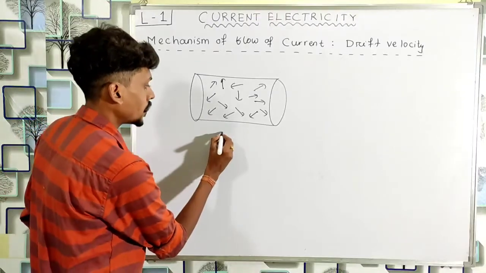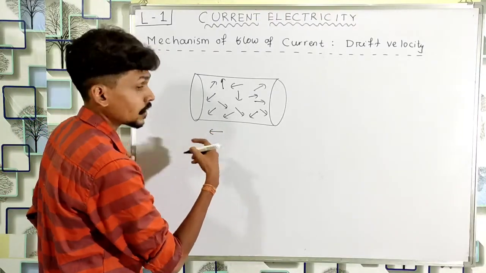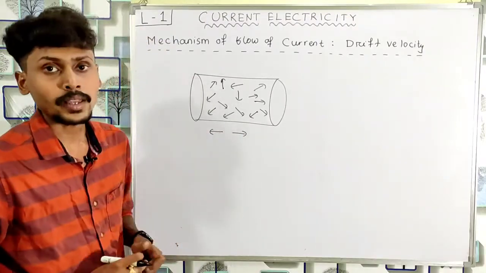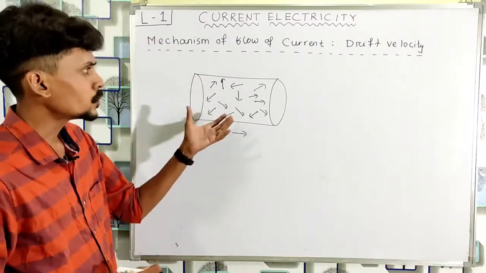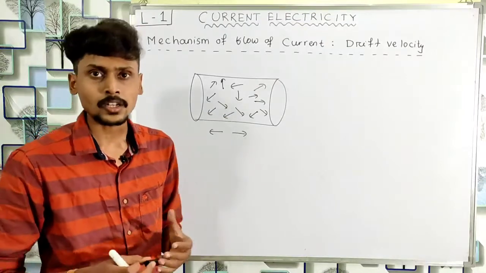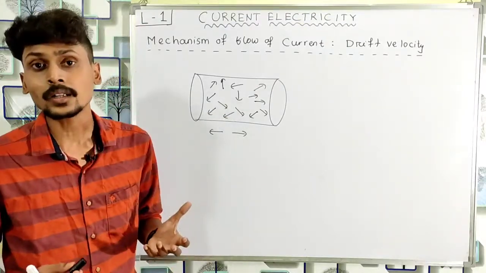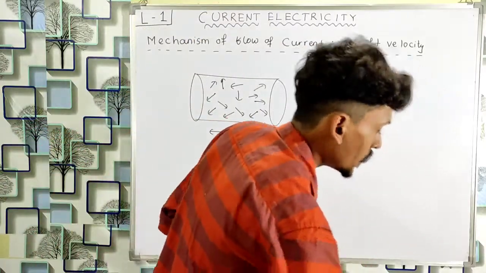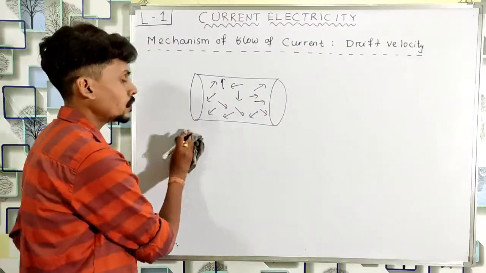If an electron is moving towards the left and another electron is moving towards the right, these two velocities will cancel each other. So we have a large number of random vectors, and when you add them, definitely the answer will be 0.